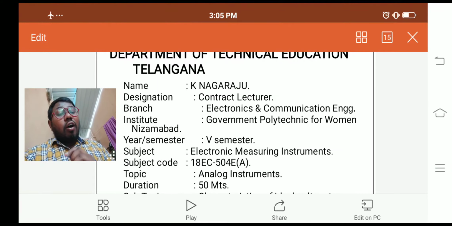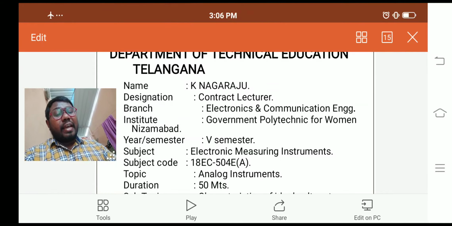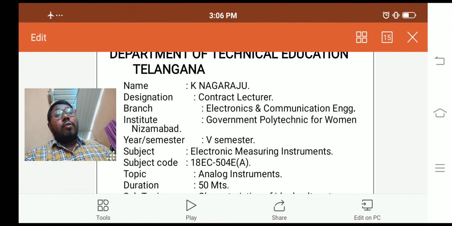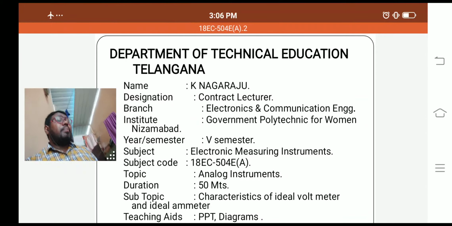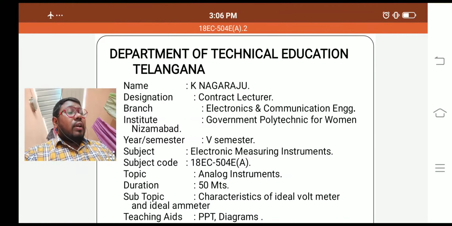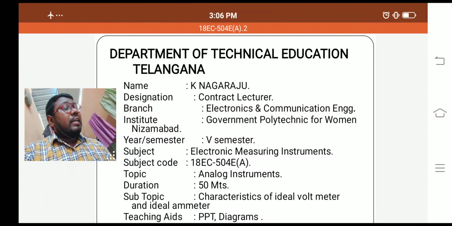And analog instruments find extensive use in present day applications, although digital instruments are increasing in number of applications. Comparing these two, the digital instrument shows the result in digital form. Generally, the best example is the clock. Nowadays we have different types of clocks available in the market.